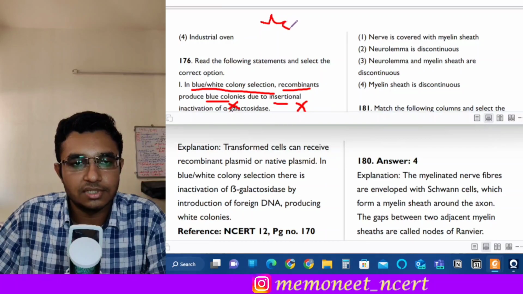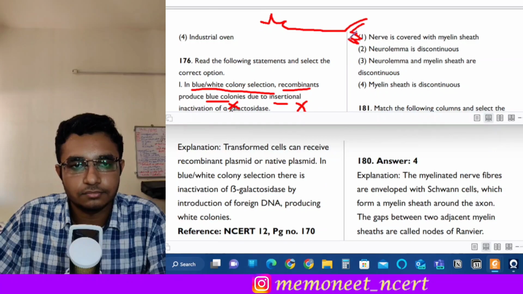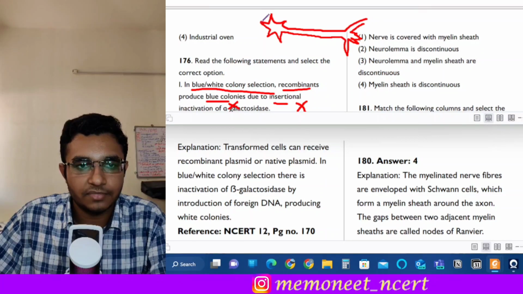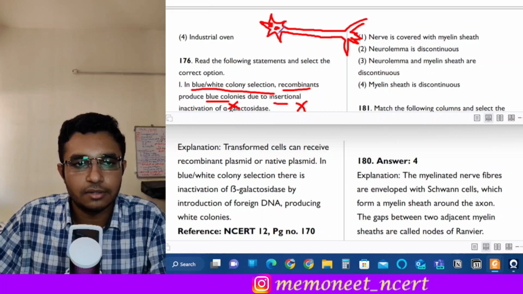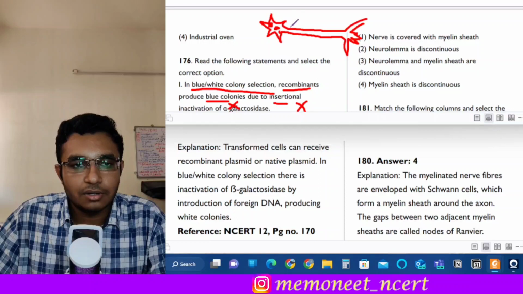So, if you know the structure of nerve, see, these are the nerve endings, okay? And this is the axon, and this is the cell body, right? Here there will be nucleus and there will be Nissl granules, okay, inside the cell body. Now on the axon, the neuron can be myelinated, right? And this is the myelin sheath.